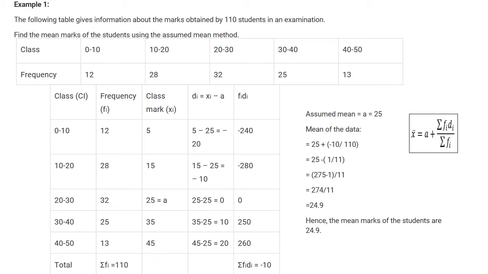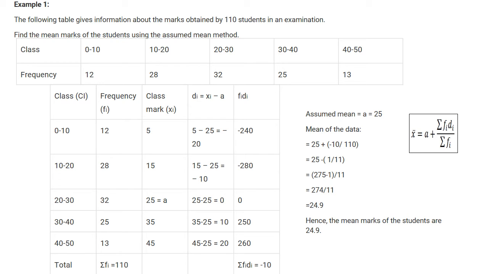Now fi and di. That means we have to multiply fi and di. So for first class, f1 into d1. What is f1? 12. What is d1? Minus 20. 12 into minus 20 is equal to minus 240. Next class, f2 into d2. What is f2? 28. What is d2? Second class deviation is minus 10. 28 into minus 10 is equal to minus 280.